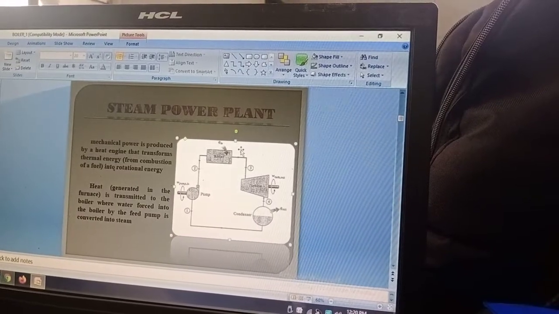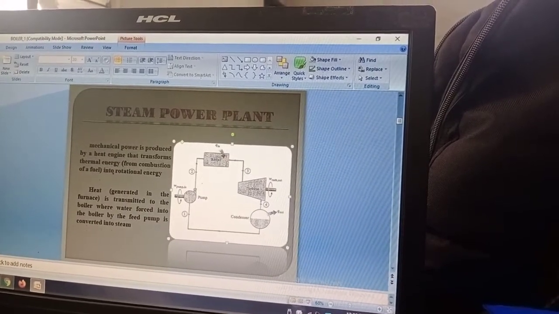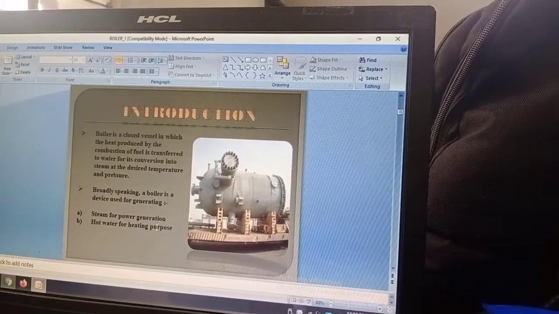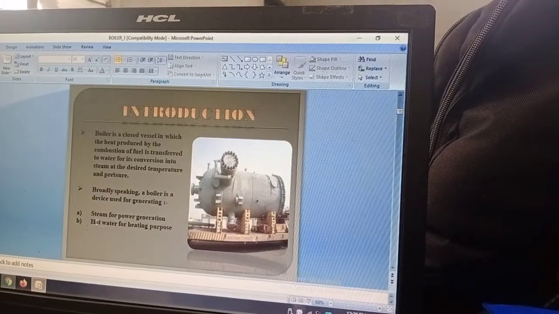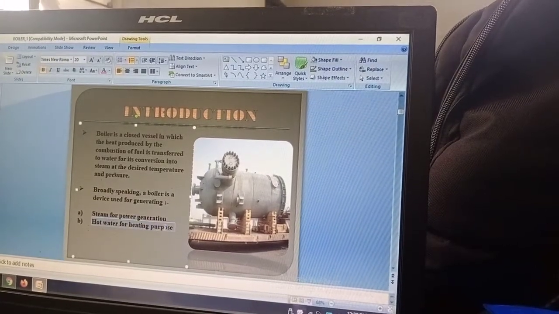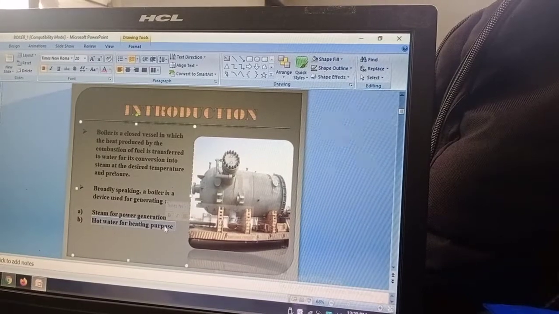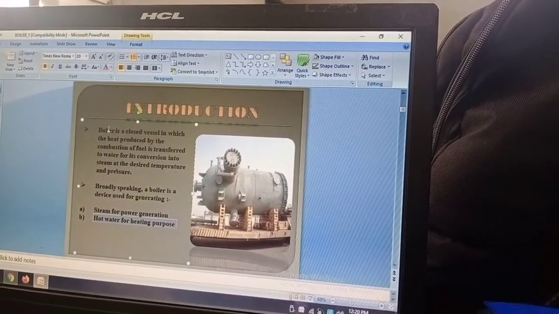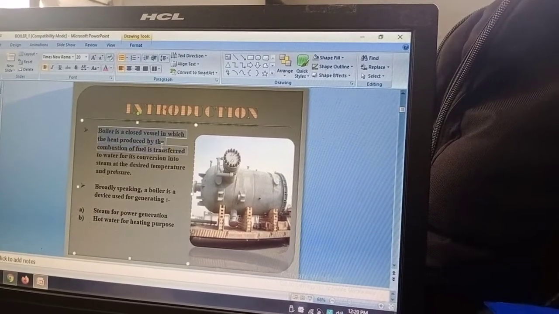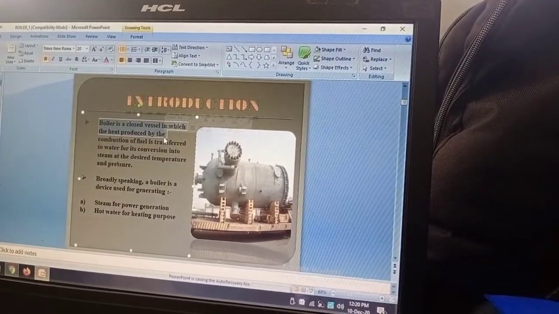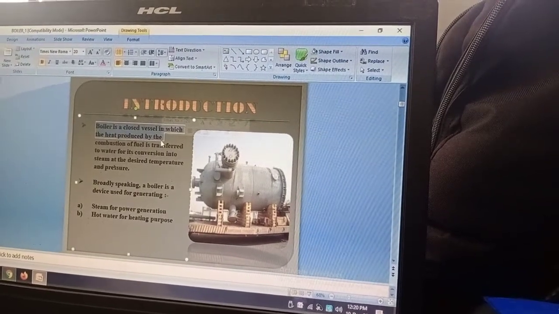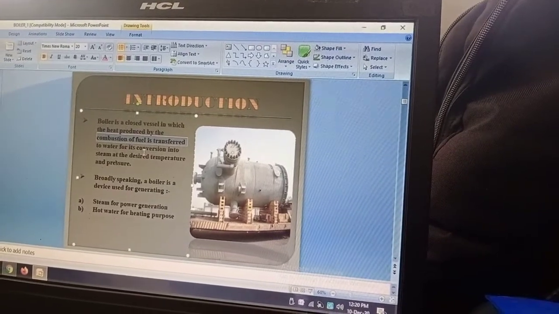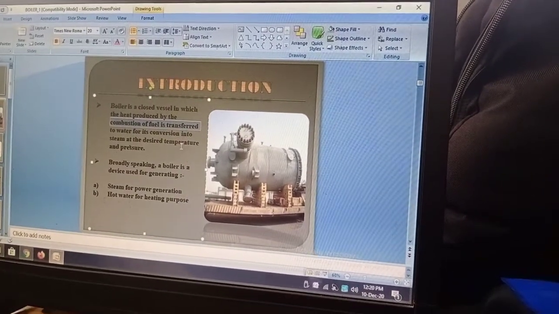Okay, so the main function of the boiler is to produce steam for power generation, or to produce hot water for heating purposes. That is the main function of a boiler. So what will be the definition of a boiler? A boiler is a closed vessel in which heat produced by the combustion of fuel is transferred to water for its conversion into steam at the desired temperature and pressure.